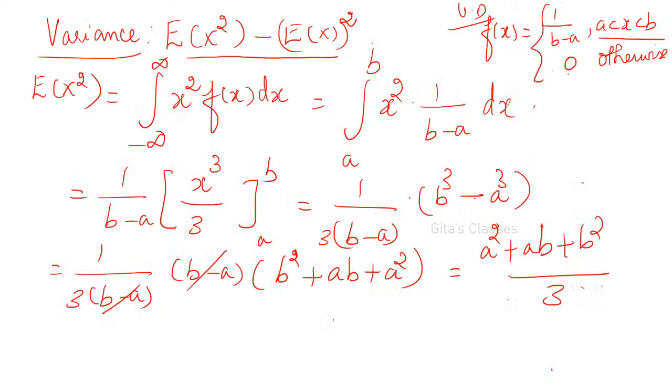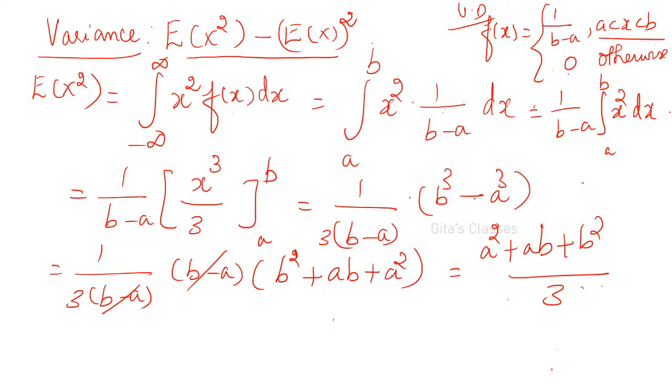Variance is this one only. See, E of x squared. In the place of x squared, you have written x squared into f of x. f of x is 1 by b minus a, so 1 by b minus a has come out. x squared is integrated. So if you integrate x squared, what will you get? 1 by b minus a, integral a to b x squared dx. If you integrate x squared dx, you get x cube by 3, from a to b. So 1 by 3 into b minus a, into, if you substitute the upper limit, you will get b cube, and the lower limit, you will get a cube.